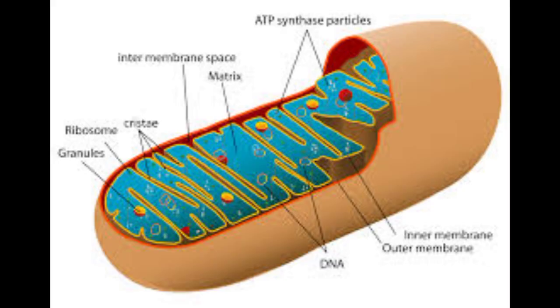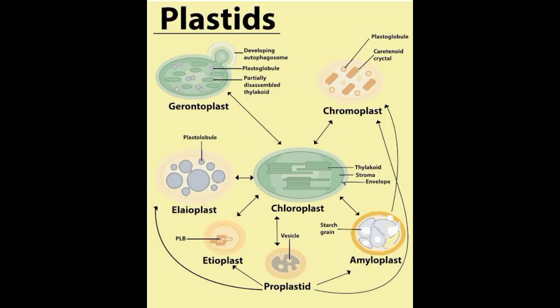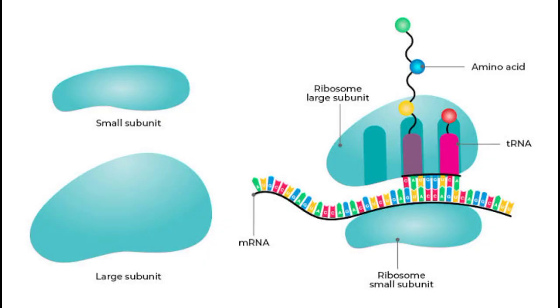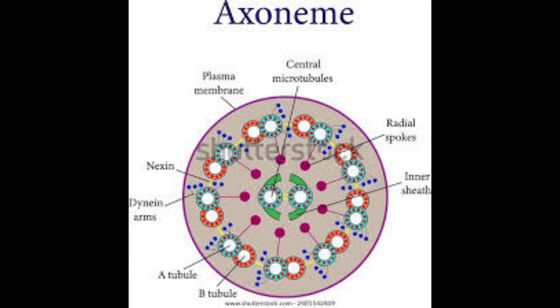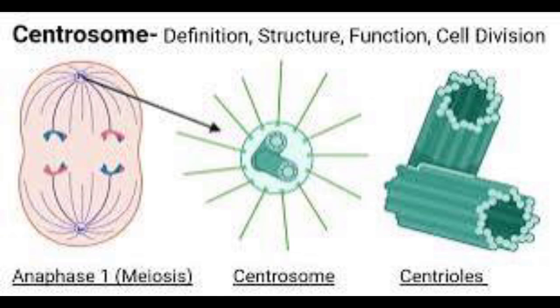5. Mitochondria: double membrane, inner folds called cristae, ATP synthesis, have own DNA and ribosomes. 6. Plastids, in plants: chloroplast, photosynthesis; chromoplast, pigments; leucoplast, storage. 7. Ribosomes, protein synthesis, 80S in cytoplasm, 70S in organelles like mitochondria and chloroplast. 8. Cytoskeleton: microtubules, microfilaments for shape, movement. 9. Cilia and flagella, movement, 9+2 arrangement of microtubules. 10. Centrosome and centrioles, cell division in animal cells.